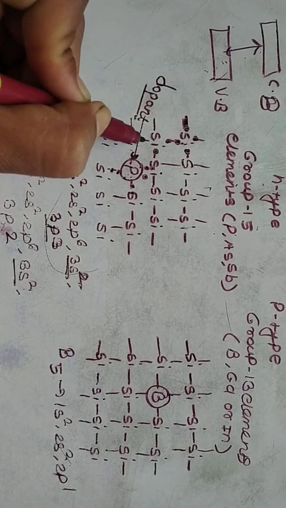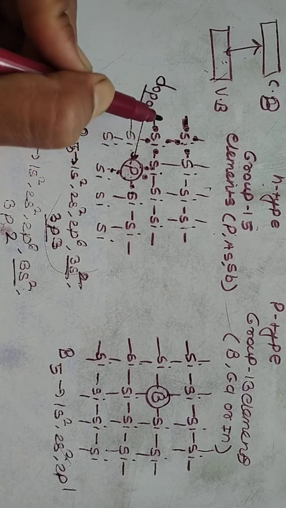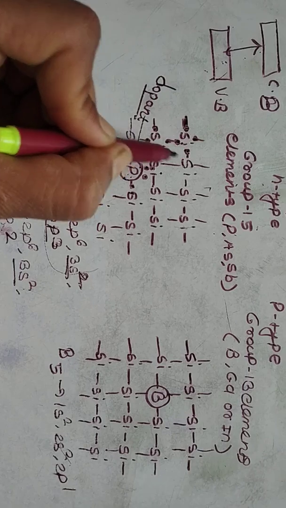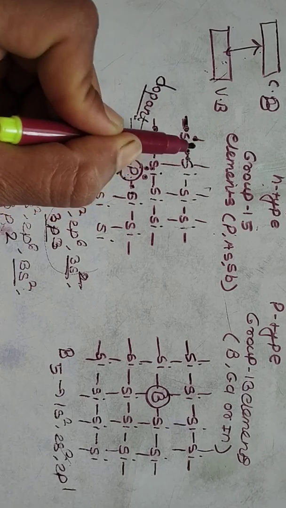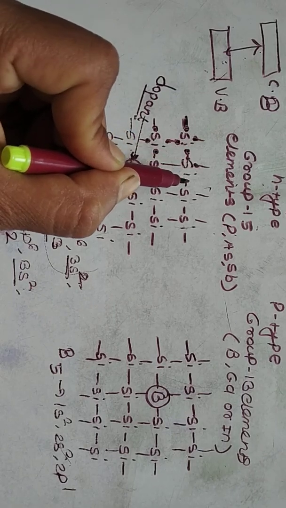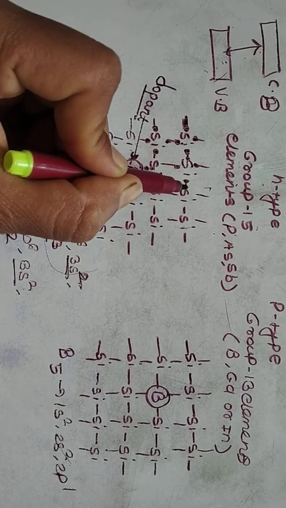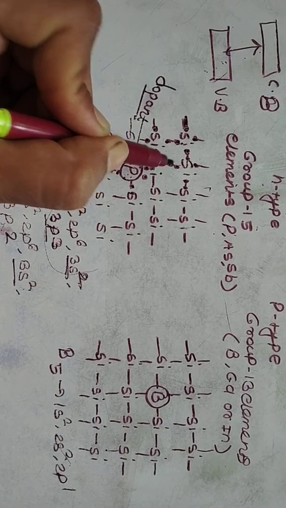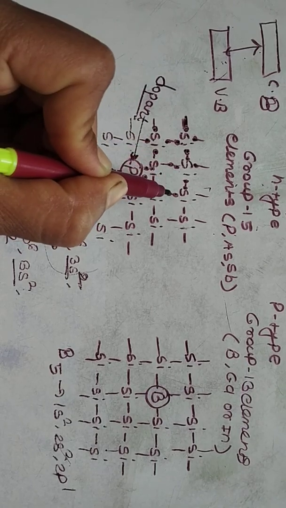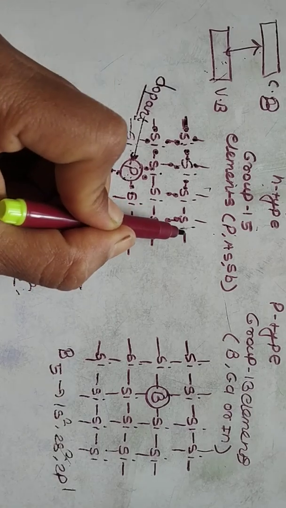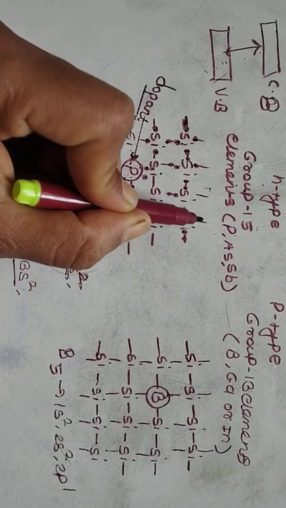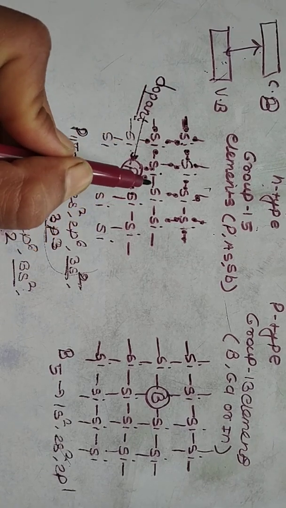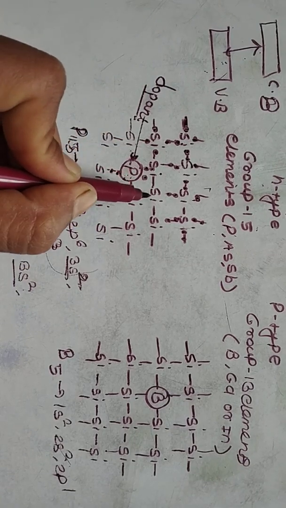They can share and form covalent bonds between them. You can see here this silicon atom has 4 electrons and another silicon atom has 4 electrons, and they can form a bond between them. 2 electrons are required to form one bond. Each silicon atom has 4 electrons.